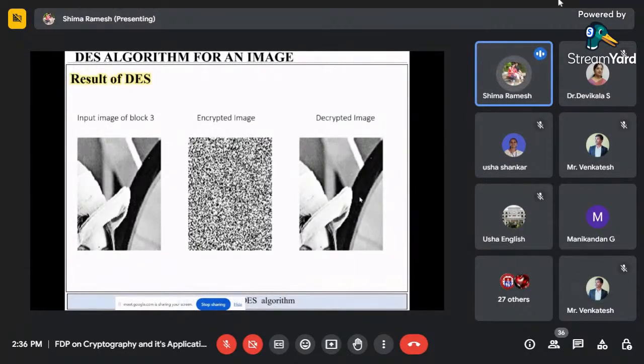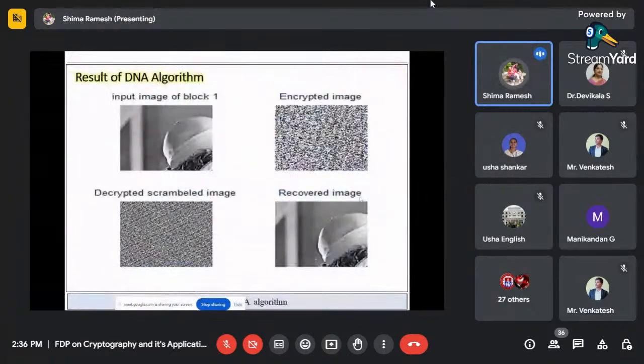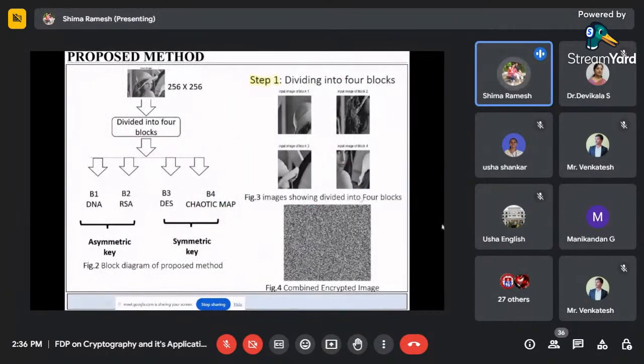So I went with DES, because I'm combining the results too. After doing all the encryption, I'm doing the combining, and I was having difficulty combining. So I changed from AES and tried DES, and it works perfectly for me. That is the reason I put DES. Actually, I want to go with AES only because that is the Advanced Encryption Standard, right? Since I'm not able to combine all the four images, I went with DES. You're correct, sir. We can go with AES only. AES is better than DES actually.